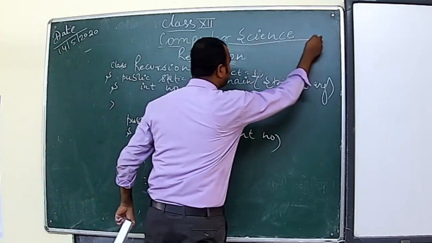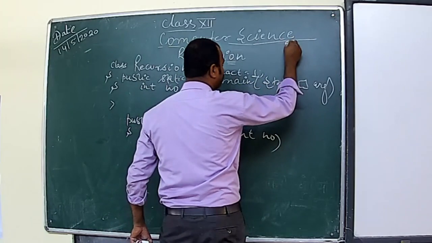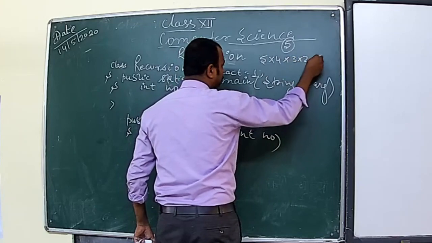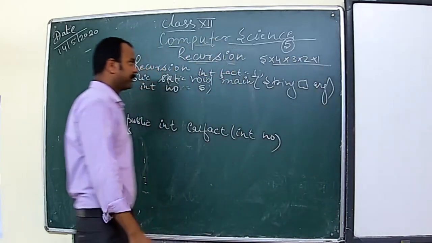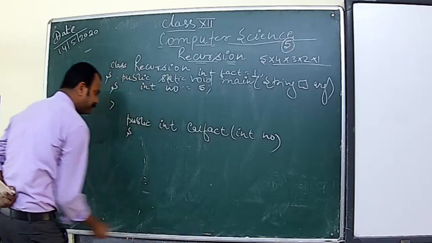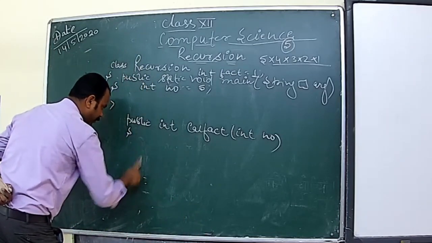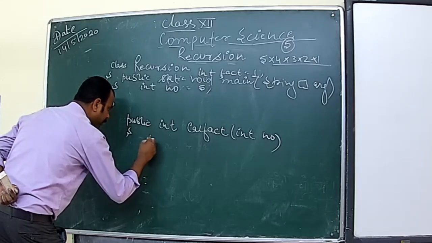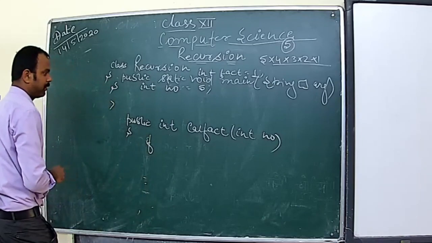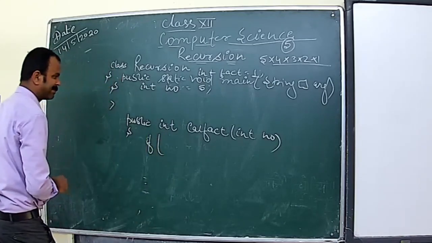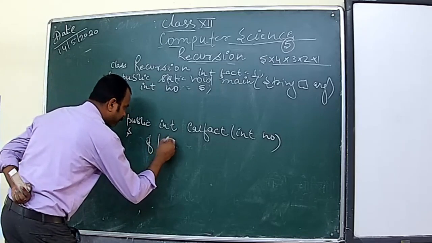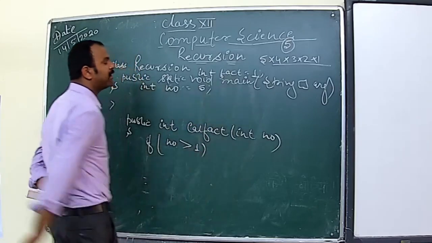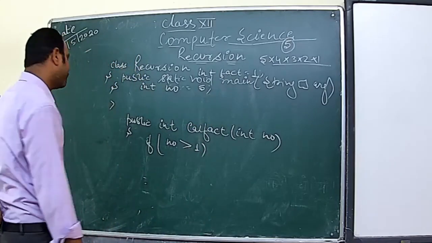So you are aware how to calculate the factorial. If we want to calculate the factorial of 5, it should be multiplied like this. This is the way. Okay. So if this number is greater than 1, because if you multiply any number with 1, the result would be the number itself.